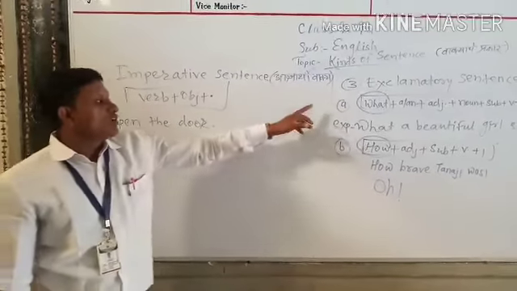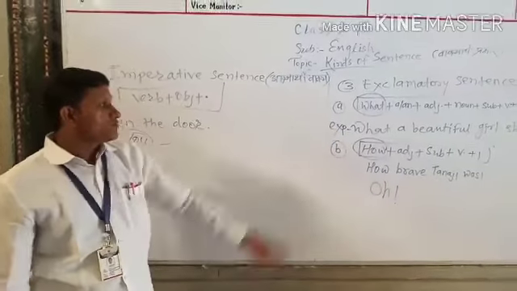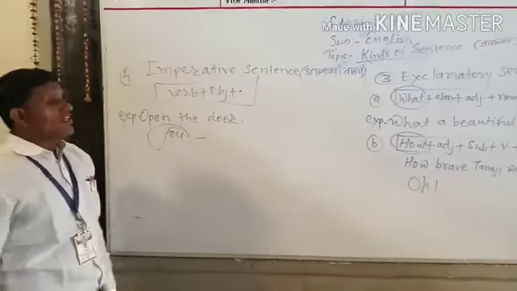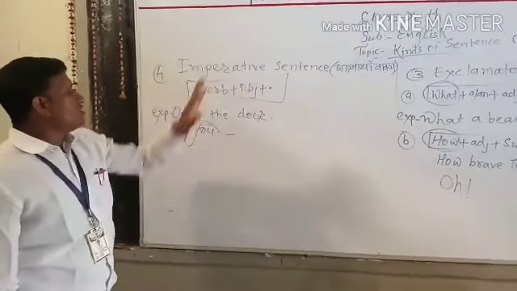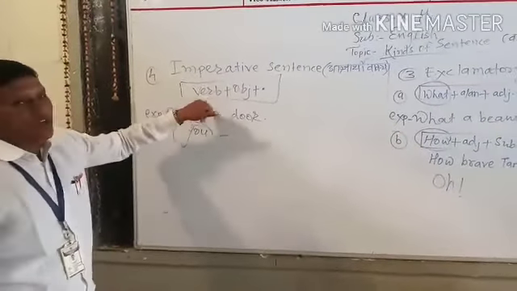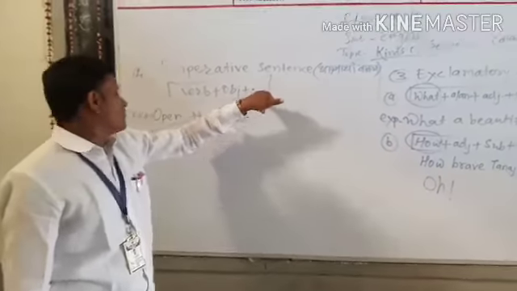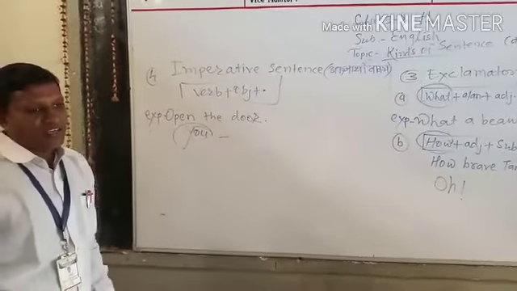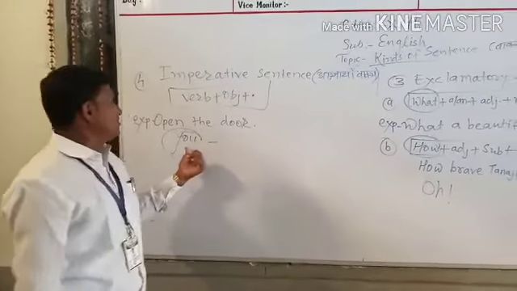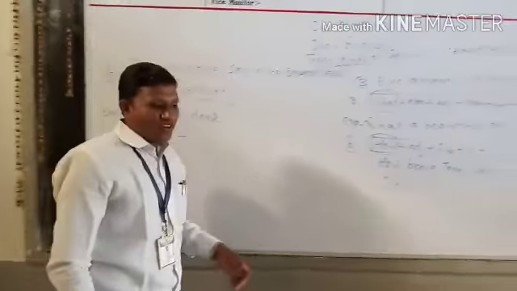Here are also two types: first begins with what and second begins with how. In this way, the fourth type of sentence is the imperative sentence, and it begins with verb and object, and then ends with a full stop. The example is given here, just like open the door, and I have told you the hidden subject here is you. And in this way, we have learned now.